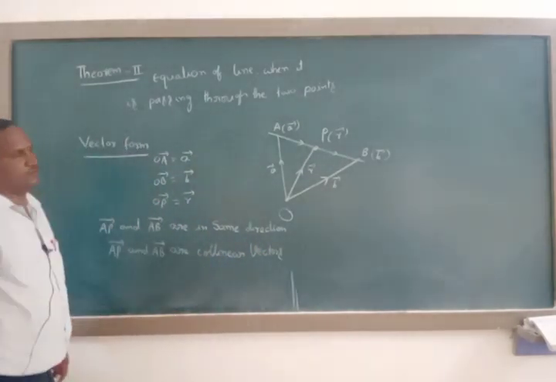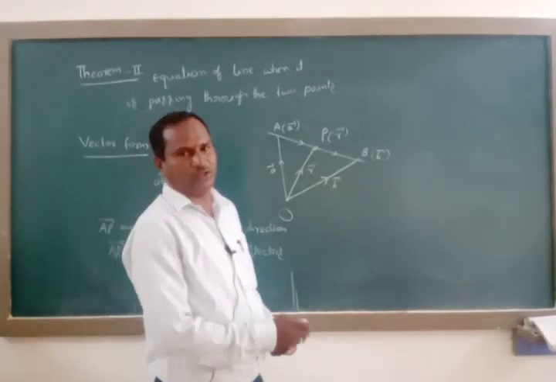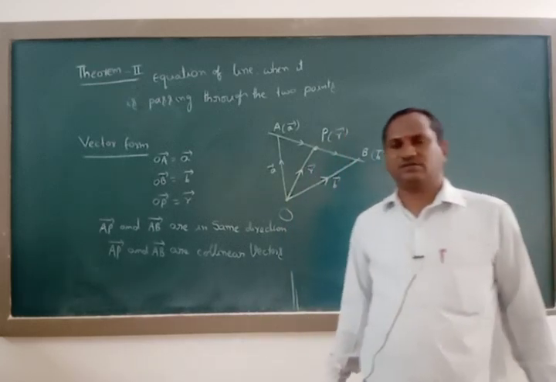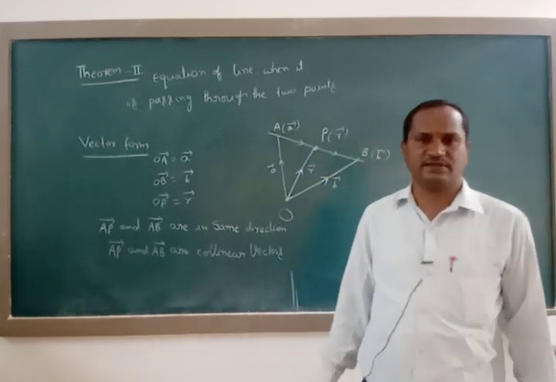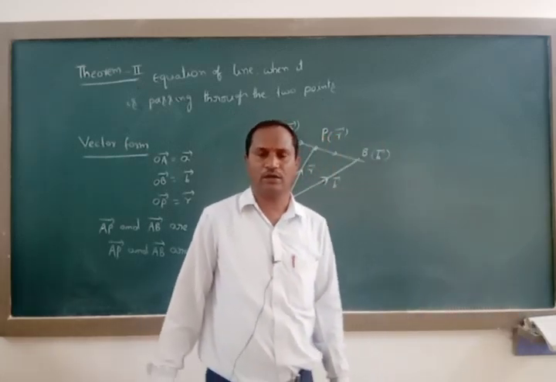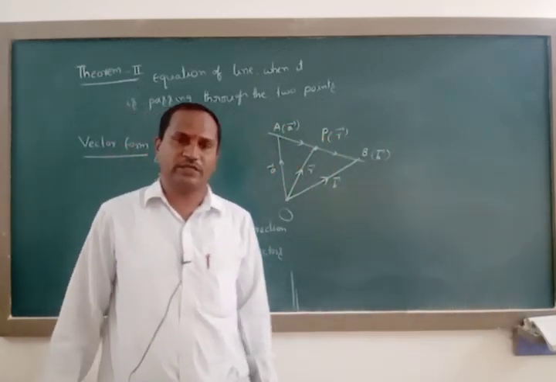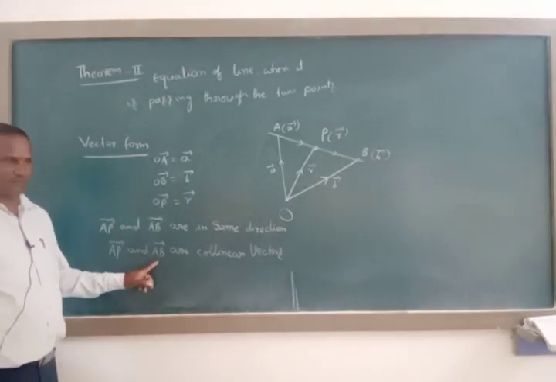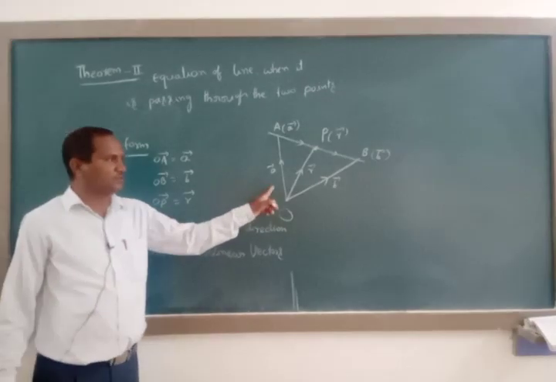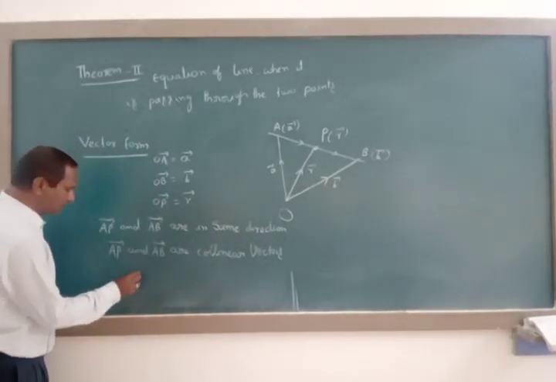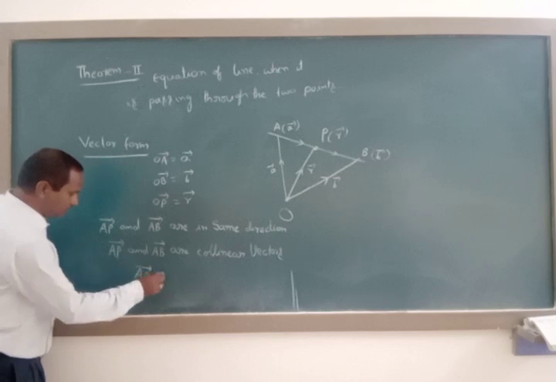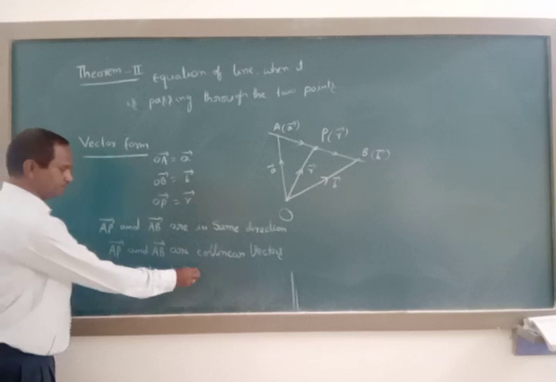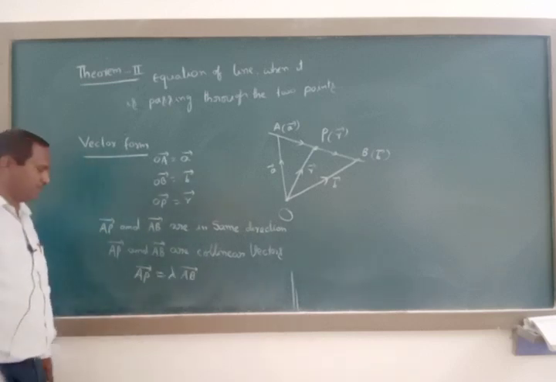Whenever vectors are collinear, I told you the formula: let a vector and b vector be collinear, then the condition is a vector equals lambda times b vector, or b vector equals lambda times a vector. Here we have two vectors, AP vector and AB vector, and they are collinear in this diagram. So we can apply this formula: AP vector is equal to lambda into AB vector.